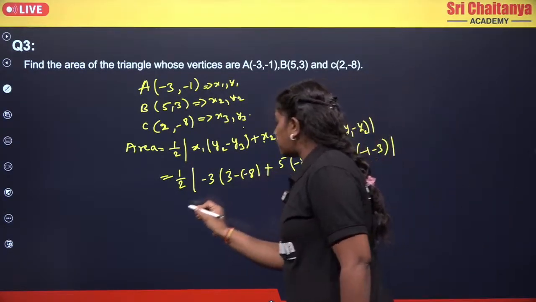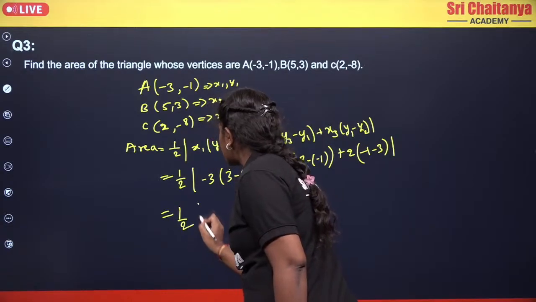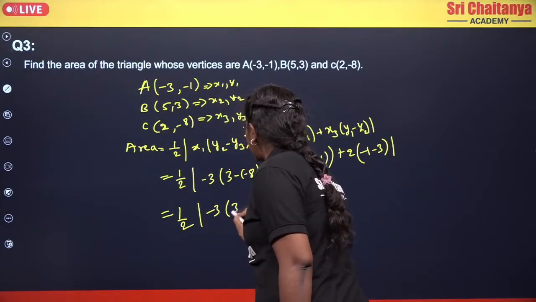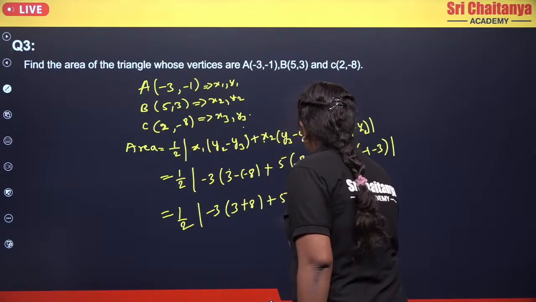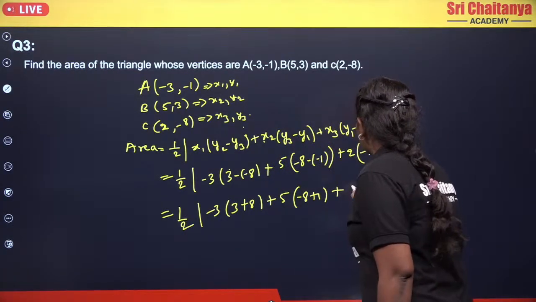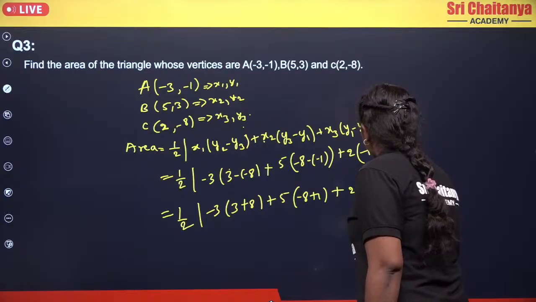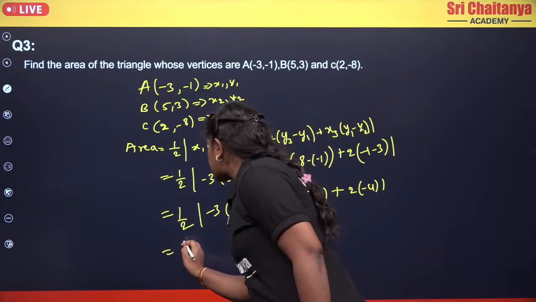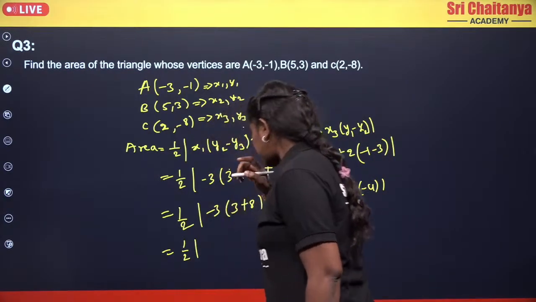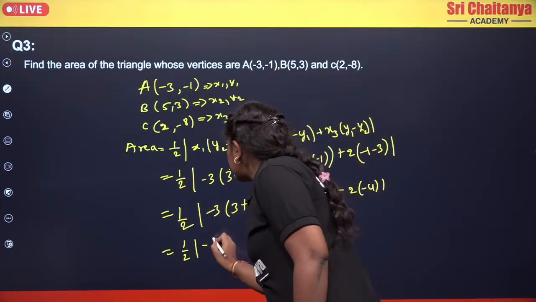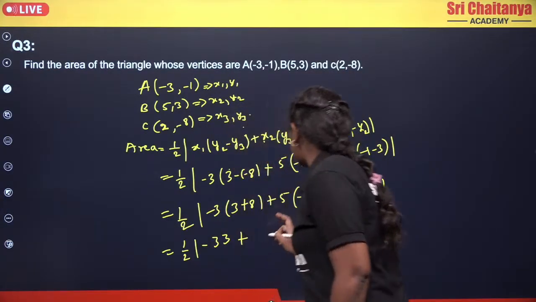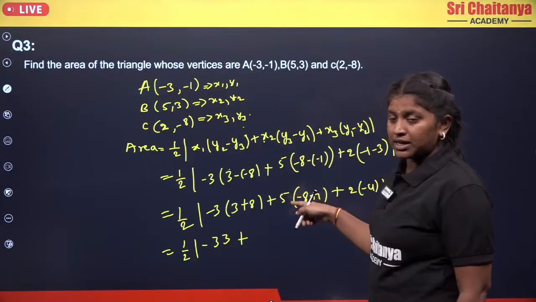So now coming to here, it will be of half modulus of minus 3 into 3 plus 8 plus 5 into minus 8 plus 1 plus 2 into minus 4. Okay, so that becomes your half modulus of, so 3 plus 8 will be 11. So now 11 into 3 will be 33, minus 33 plus minus 8 plus 1 minus 7.